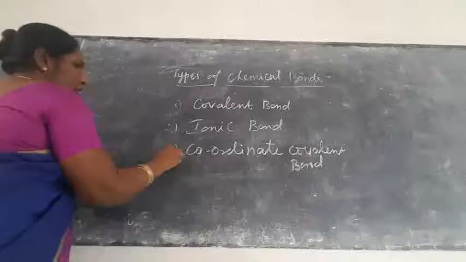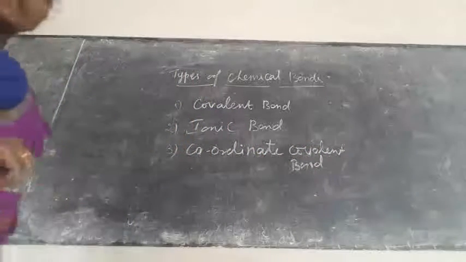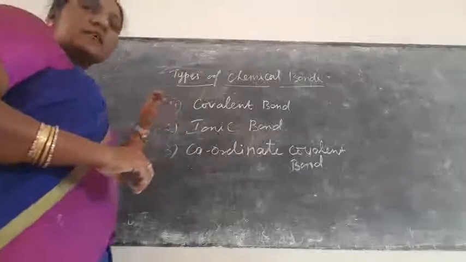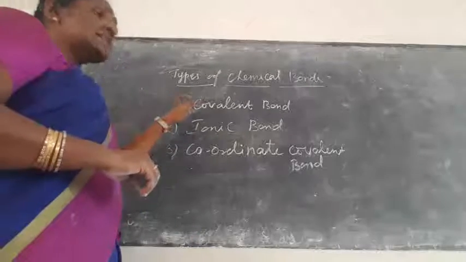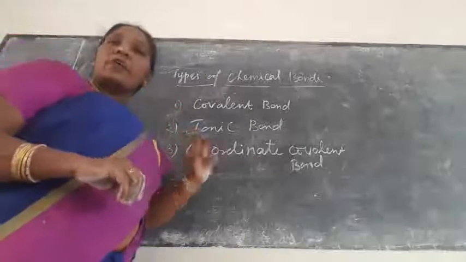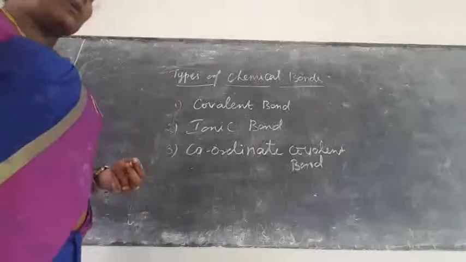Now we are going to see the details. This is the basic for all of chemistry. What is meant by covalent bond, ionic bond, and coordinate covalent bond? First we are going to see what is meant by covalent bond.